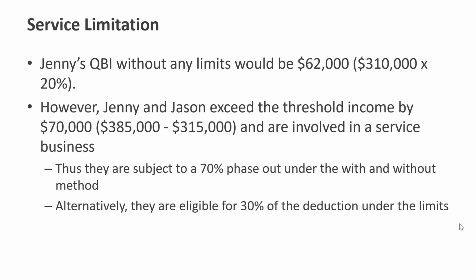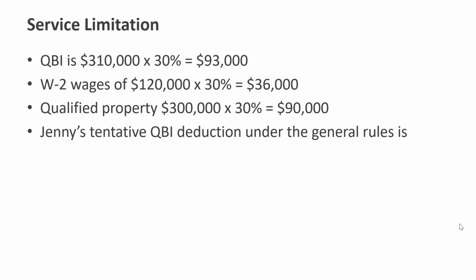Now, how did we come up with 70? Well, they're married filing joint. They're $70,000 in excess of the threshold. Recall that the phase out occurs over $100,000. So the $70,000 over the $100,000 is the 70%. So first we calculate QBI at 30% because that's the only amount she's entitled to take.